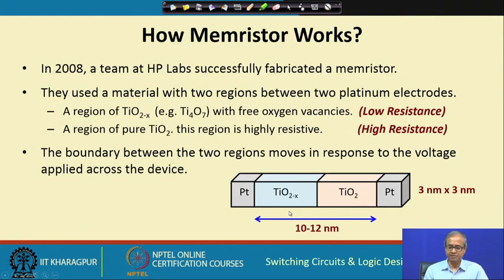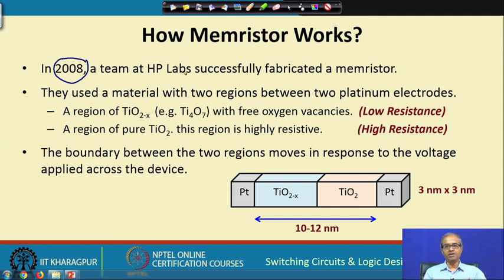Very briefly speaking, Leon Chua predicted the presence of memristor in 1971, but it was much later, in 2008, about 37 years later, that a team from HP Labs USA fabricated a device.